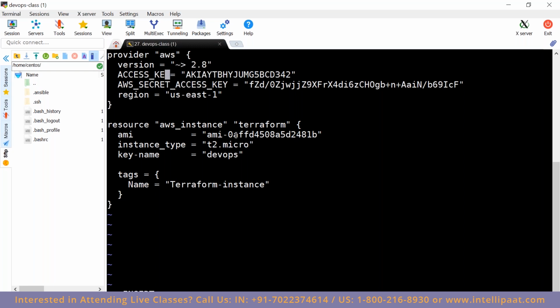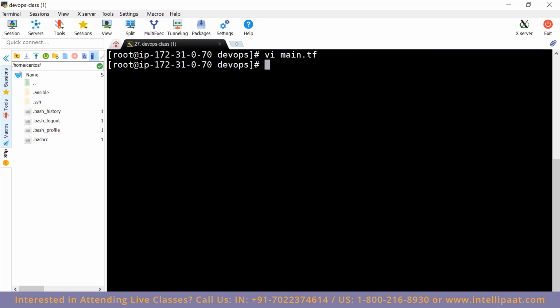Access underscore key. Now we have fixed that issue also.